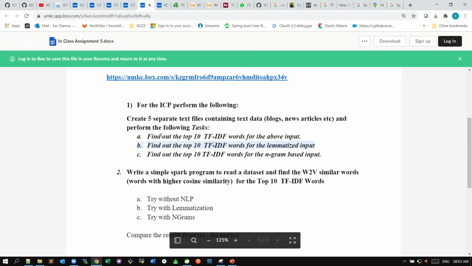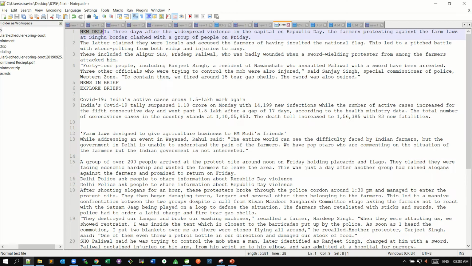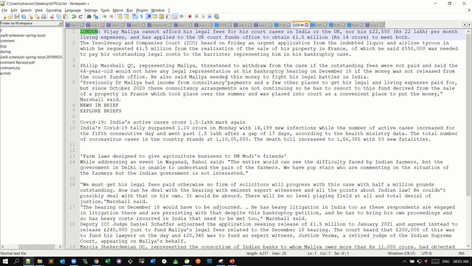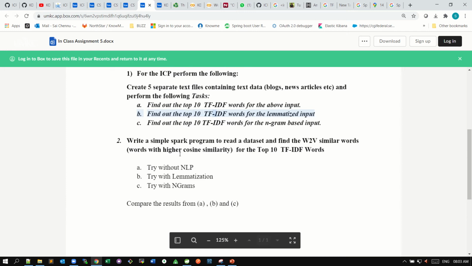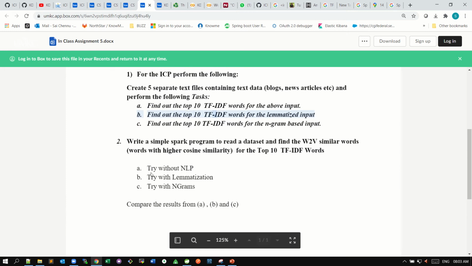I'm doing some tasks related to TF-IDF, and here we're gonna find out the top 10 IDF words for the five text files. For this, I have created five text files, and the data is from news articles and news blogs. The second task is again extracting the top 10 TF-IDF words without using NLP, that is natural language processing, and the same we can do using lemmatization and with n-grams as well, so we can compare the results.